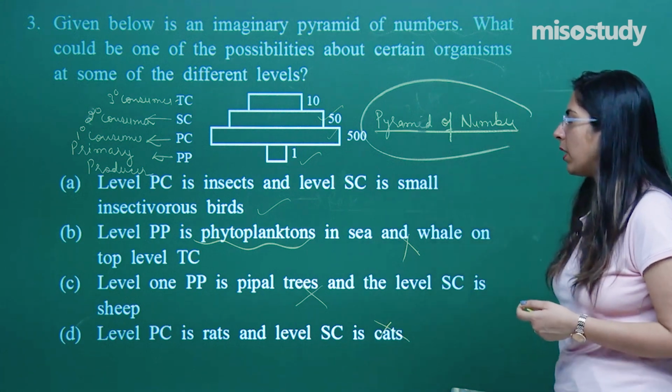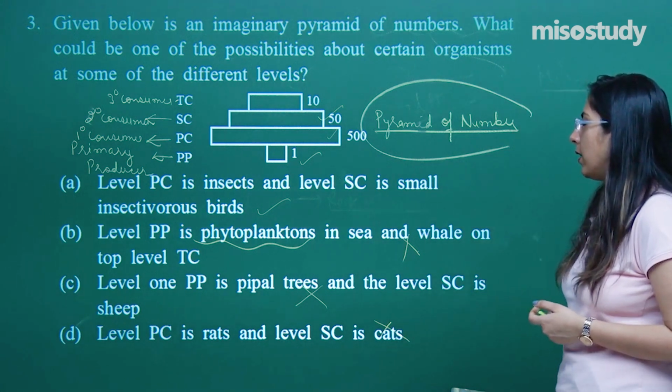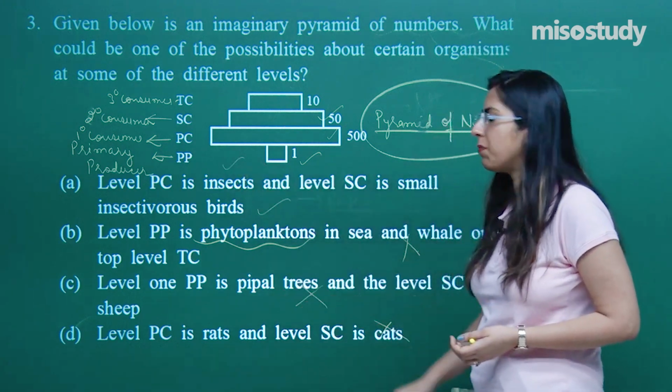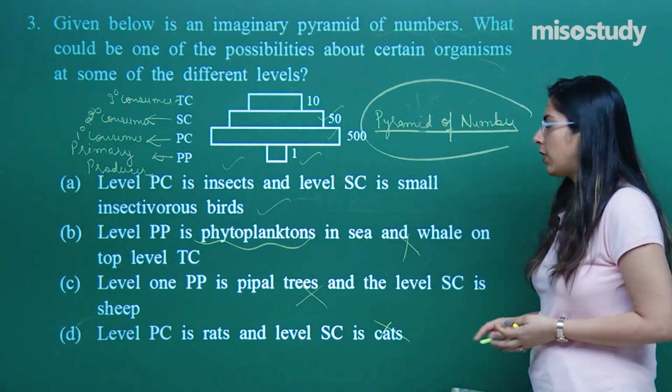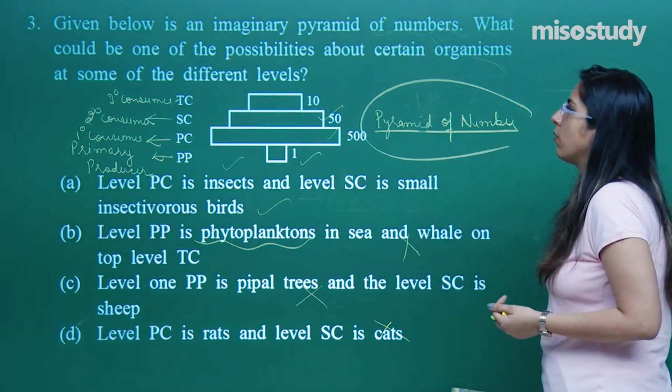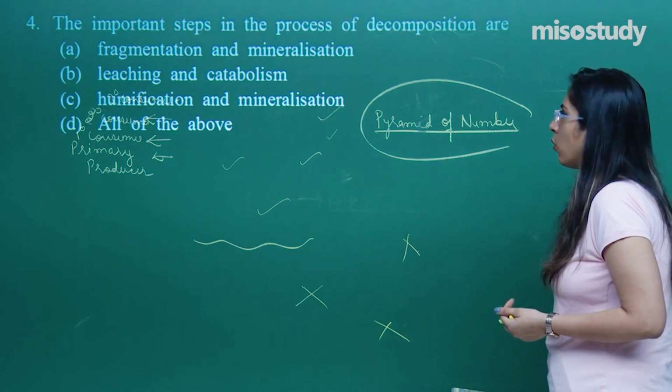Right? If the primary consumer is high, what do you mean by the primary producer over here? This is not mentioned in the D option. So that means D is also a wrong one. Let's look at the next question. Question number 4.